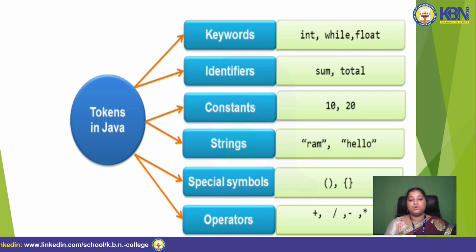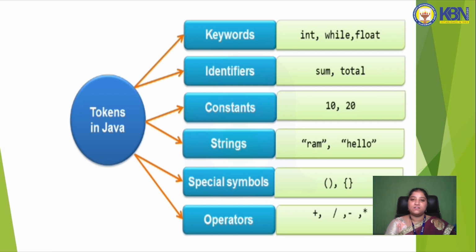Now let's discuss the tokens in Java. So what are the tokens in Java? Java tokens are divided into six types: keywords, identifiers, constants, strings, special symbols, and operators. Keywords, as all of you know, are int, while, float, some special keywords, and identifiers are sum and total.